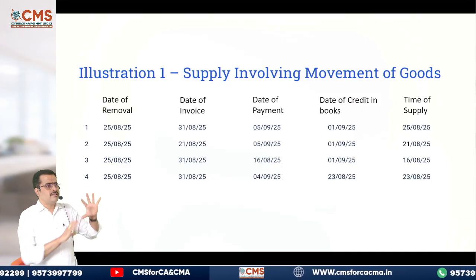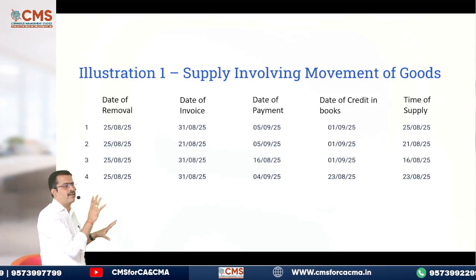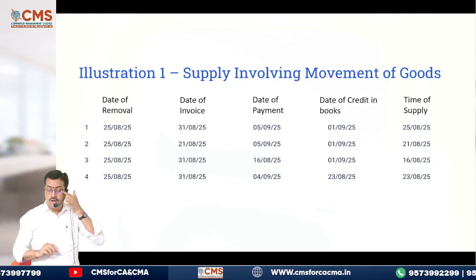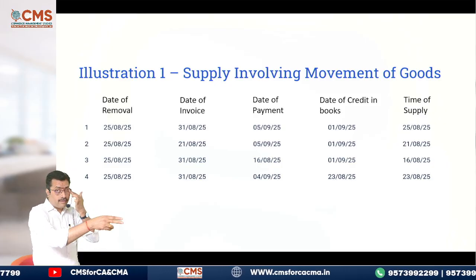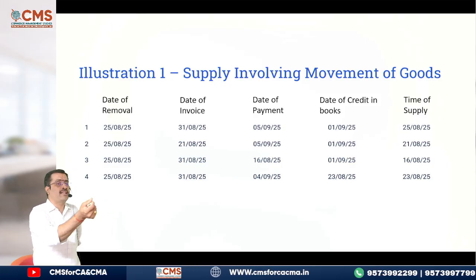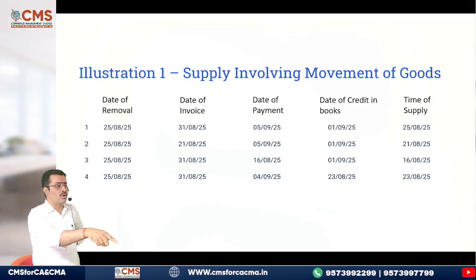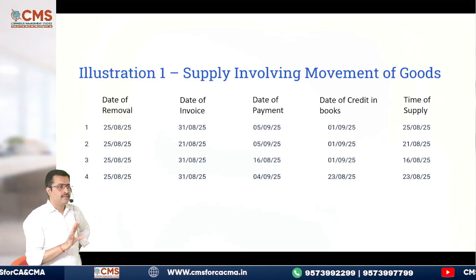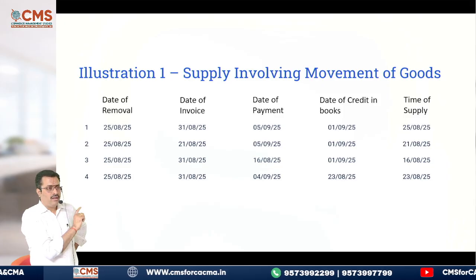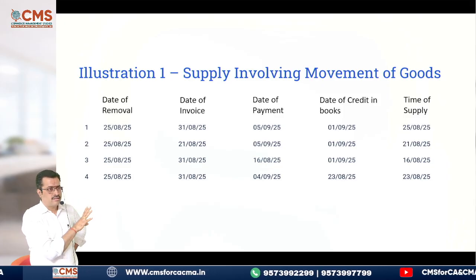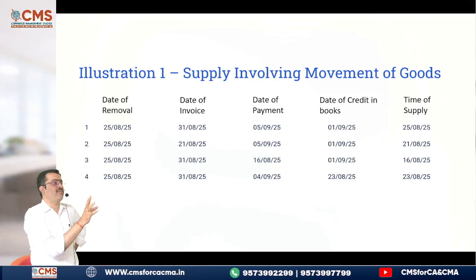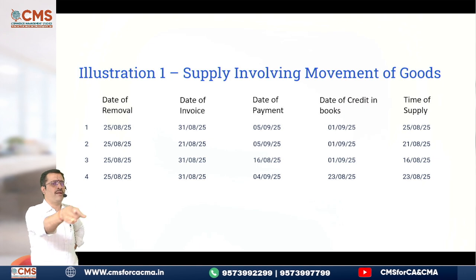This entire illustration is when supply involves movement of goods. When supply is involving movement of goods, tell me when the invoice has to be issued. On or before the date of removal of the goods, correct? So, for us, I have given you date of removal, date of invoice, date of payment and date of credit in the books. Why did I give date of payment or credit in the books?